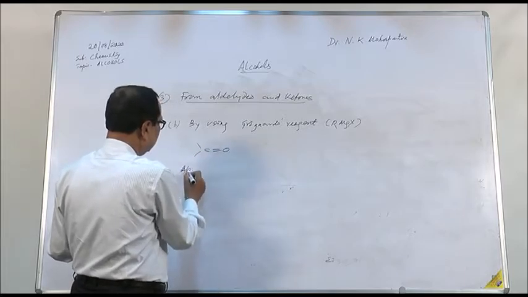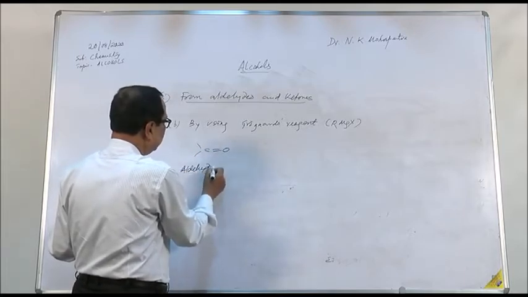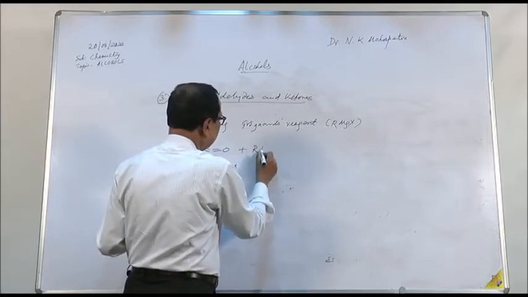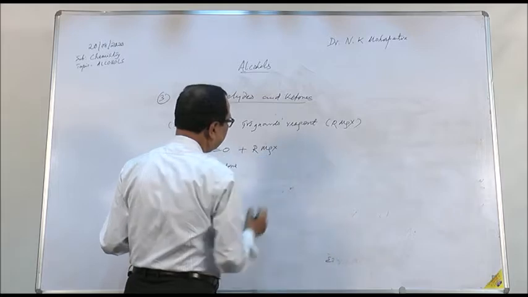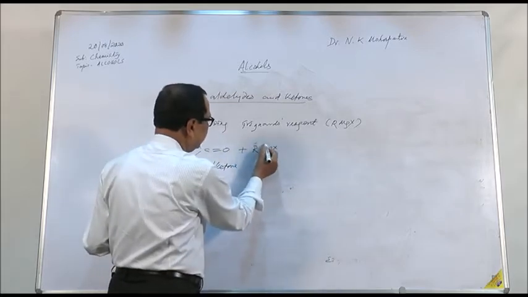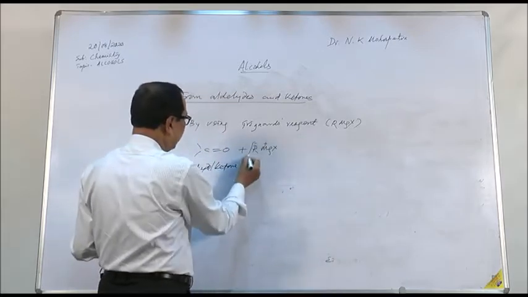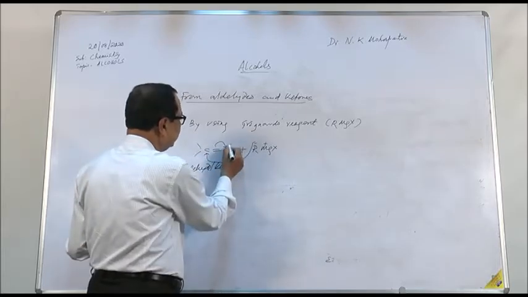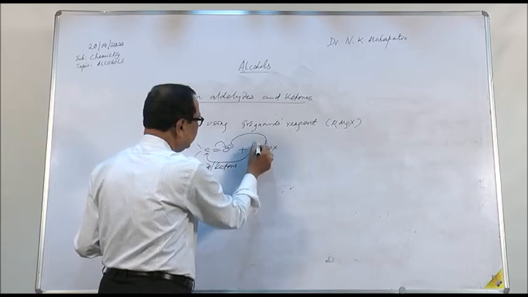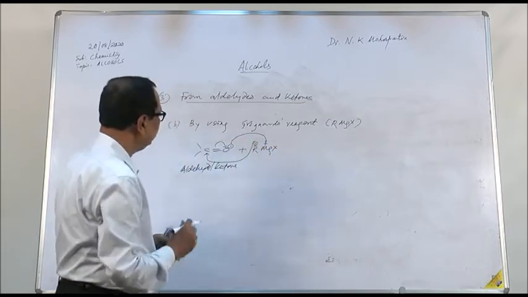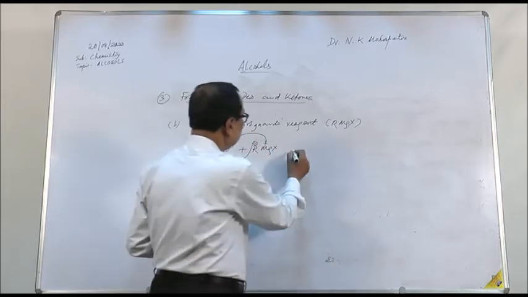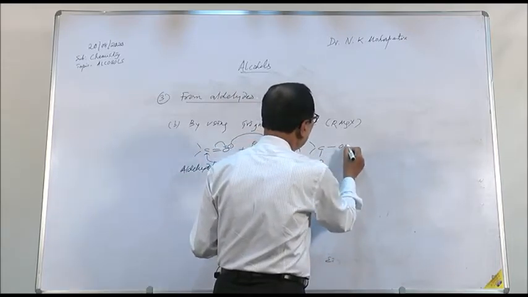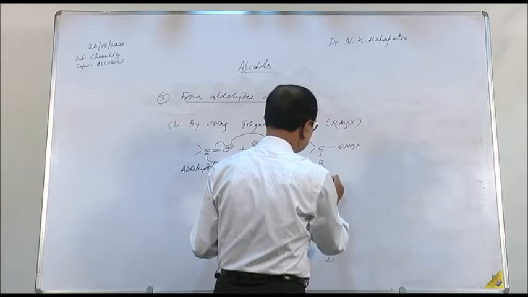This is your aldehyde or ketone. Both aldehyde and ketone contain the carbonyl group, and to this you are adding RMgX. Here the alkyl group is negative and the MgX is positive. The negative charge part will attack here. This will go away in this way, and the negative charge here will attack the magnesium halide, so that we get C here, R, single bond O MgX. This is your addition product.